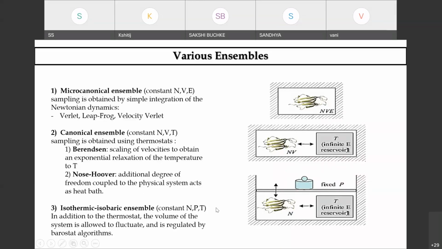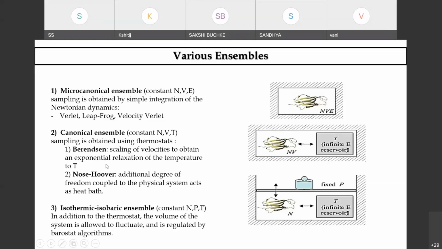And in terms of NPT, that is your isothermal isobaric, it precisely gives you the information about the volume of the system, which is allowed to fluctuate, and it is regulated by the barostat algorithms. So please remember, whenever you read a paper, the ensembles are always defined in terms of NVT, NPT, and NVE. So NPT is isothermal isobaric.